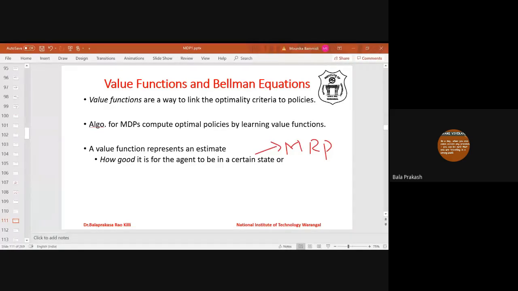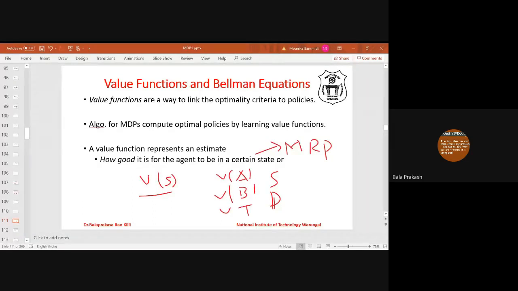So the goodness of being in a state S is the value function, V of S. In our example, we saw there are 5 states: A, B, T, S, D. We computed the value of each state. The value function tells how good it is for the agent to be in a certain state.